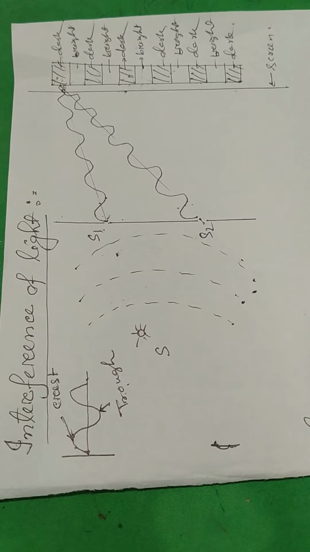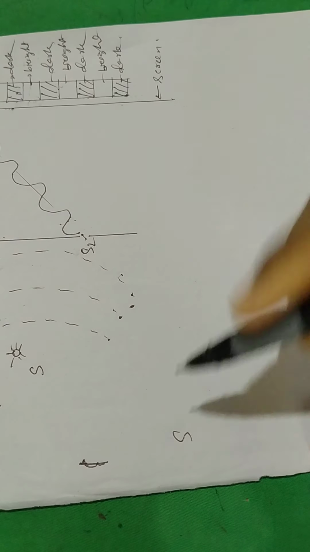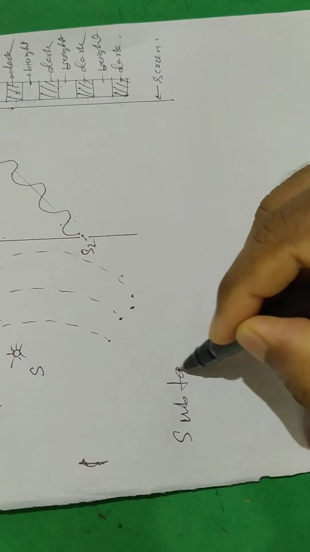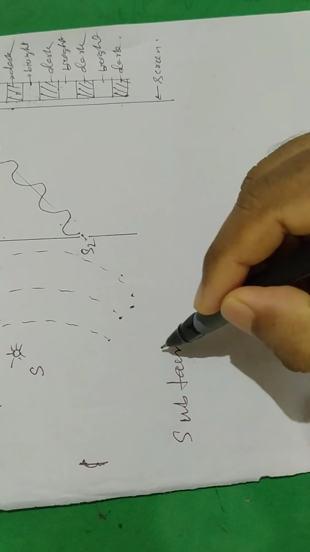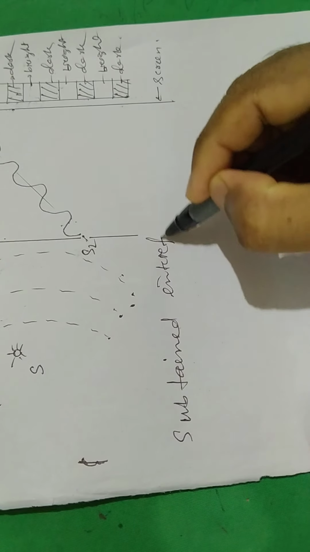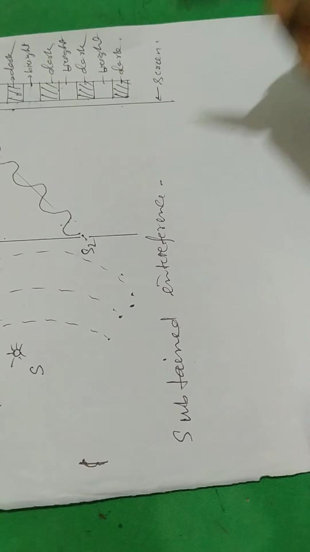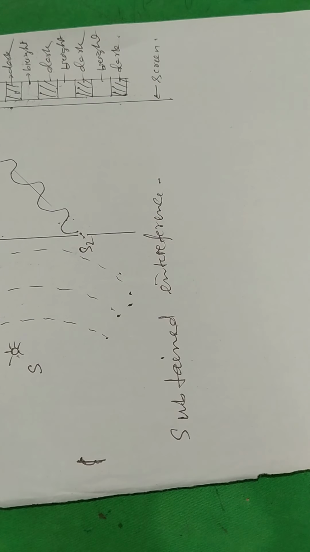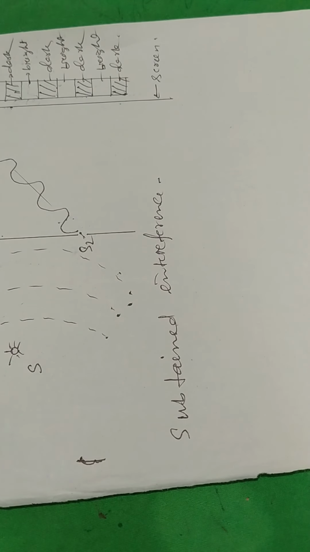Now, sustained interference. What is called sustained interference? The interference pattern in which the positions of maximum and minimum intensity of light remain fixed all along on the screen is called sustained or permanent interference.